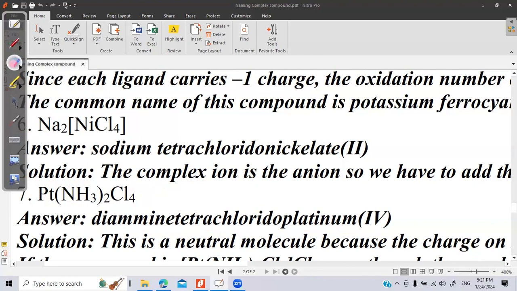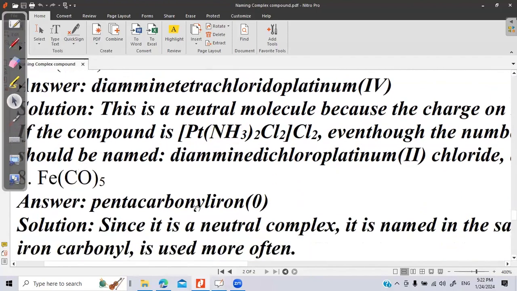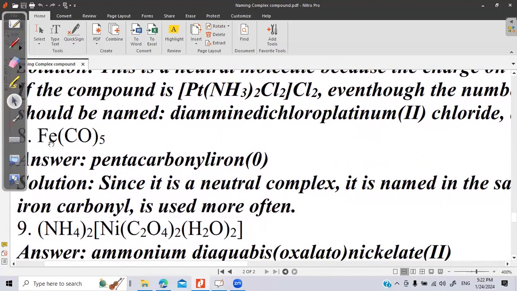See, again, this example is many times asked in the board exam. What is the oxidation state of iron here? Remember, in carbonyl complexes, the metal has zero oxidation state. Remember, this is a very important question, given in the book also.